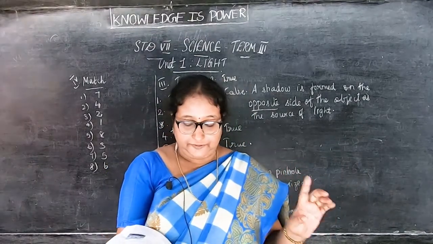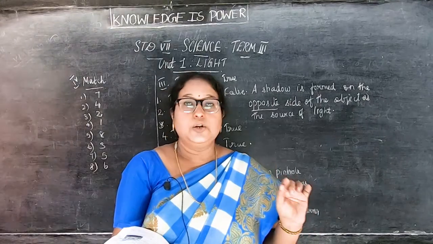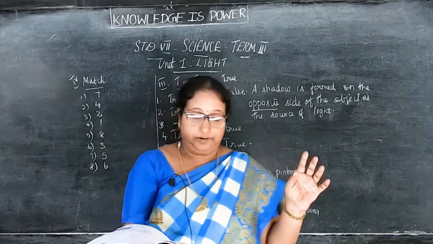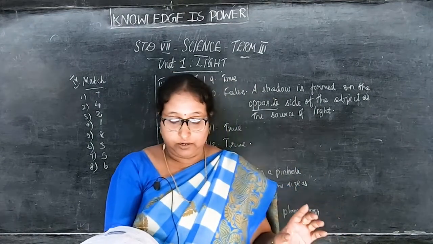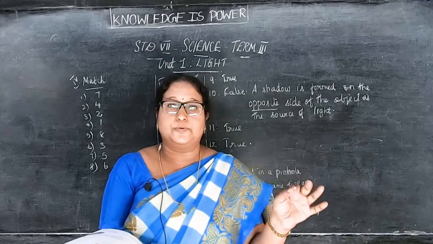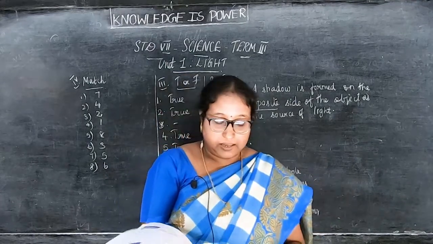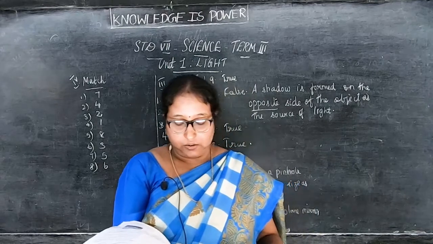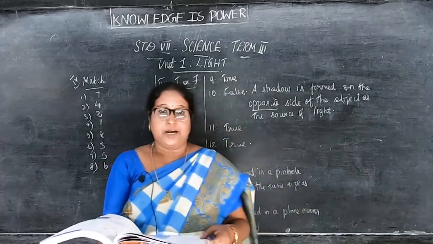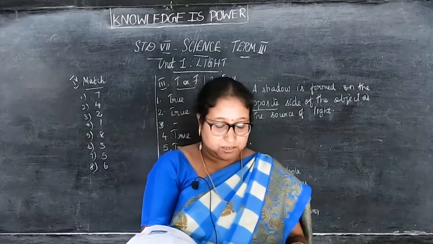Next, firefly. The answer is luminous object, so next to luminous object you will put number 3. Then the moon. Answer is non-luminous object, so put number 4. Then white light source. The answer is penumbra, that is number 5. 6.